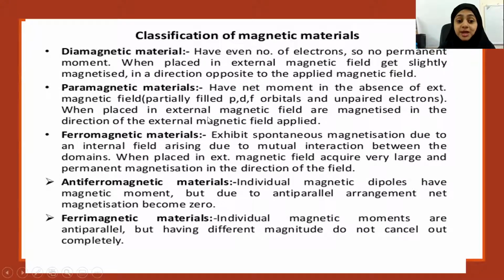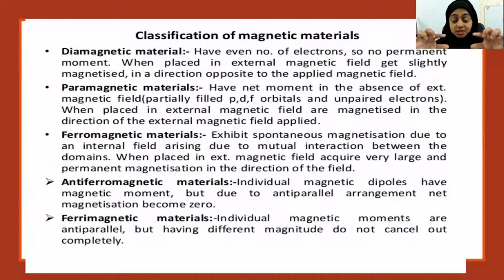And if they are placed in an external magnetic field, all these atoms will be aligned in the direction of the external magnetic field applied. If there is no external magnetic field, each atom will have some small magnetic moment, but they will be aligned in different directions. So the net magnetic moment will not be large. It will be very small.